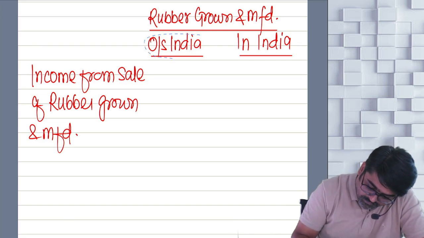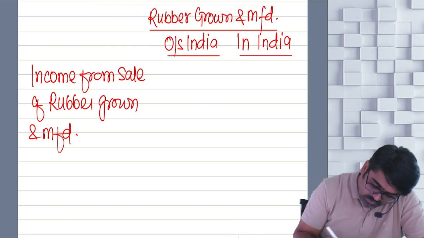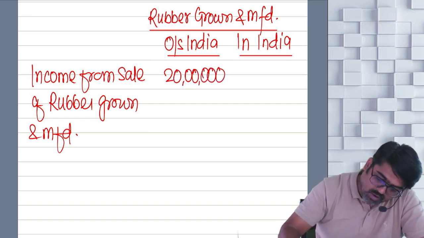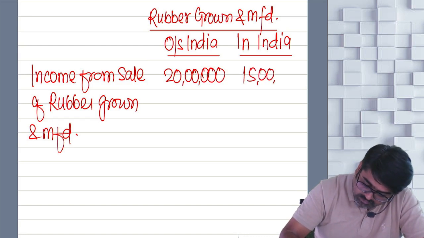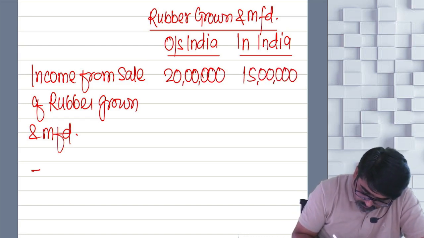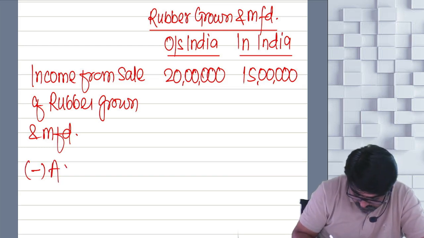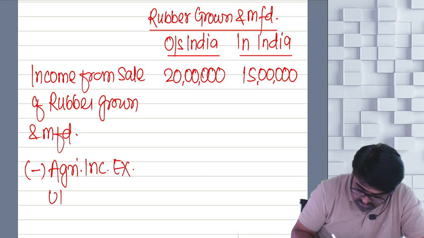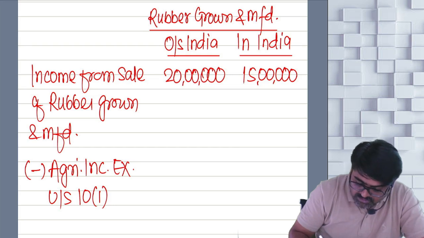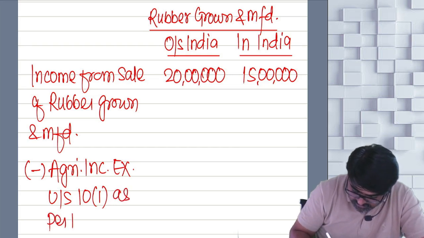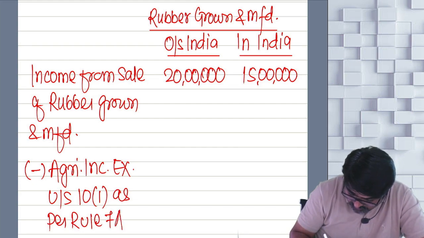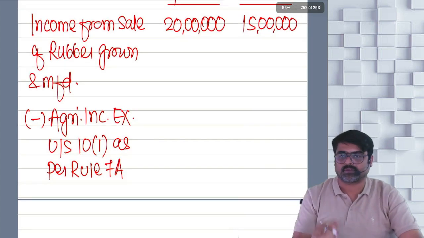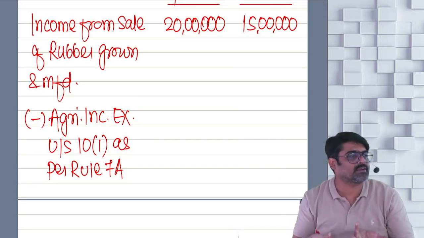Tell me. 20 lakhs, no? So the entire 20 lakhs you are going to write down here and it will be fully taxable. Now out of this, first of all you will write 15 lakhs over here. Now less what? Agricultural income which is exempt under section 10 subsection 1 as per rule 7A. So in rule 7A, how much income is treated as agricultural income? 65%. And the balance will be taxable as PGBP income.